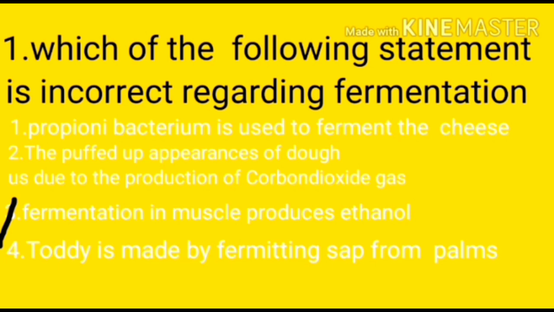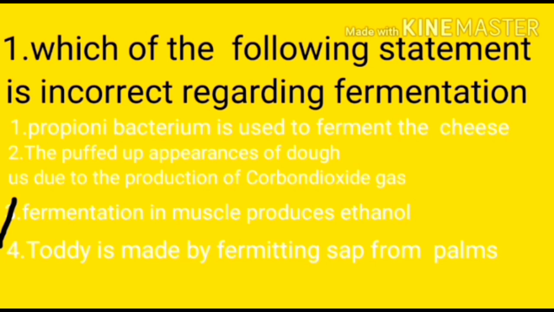Then the third option is fermentation in the muscle cells produces ethanol. In the muscle cells, with inadequate or insufficient oxygen, anaerobic respiration sometimes takes place. The second stage of anaerobic respiration is fermentation. At the end of this lactic acid fermentation, lactic acid is produced. That's why after long running or playing cricket or some exercise, we get a burning pain in the muscles due to the excess amount of lactic acid produced.